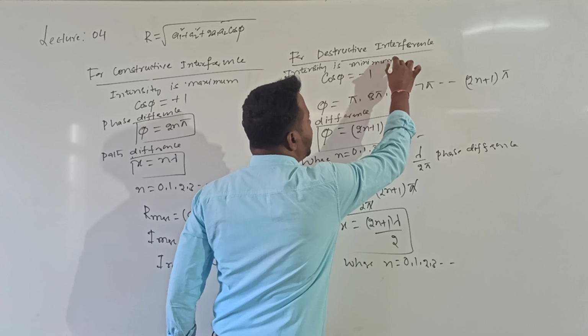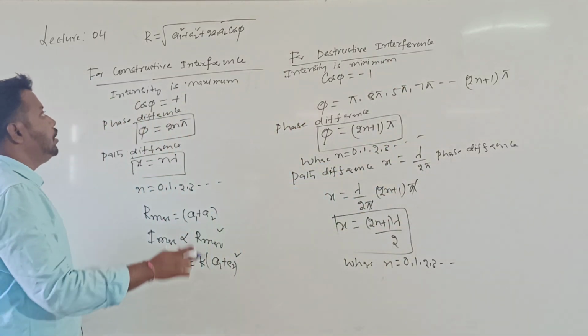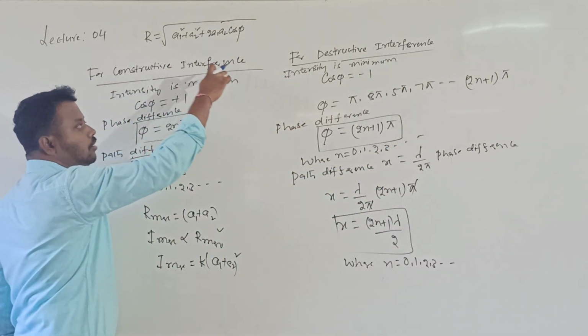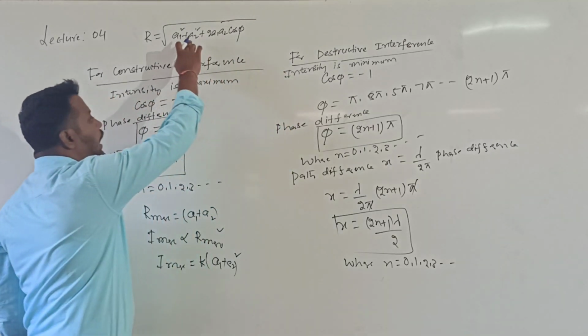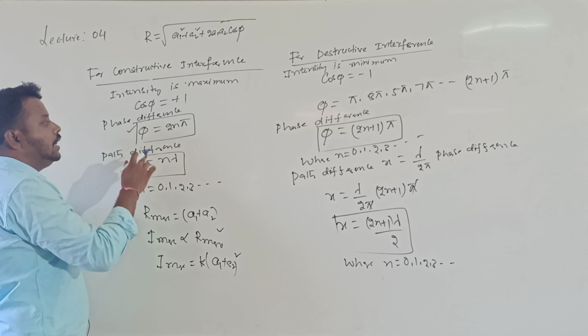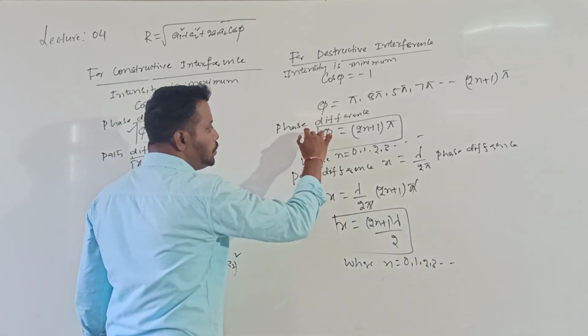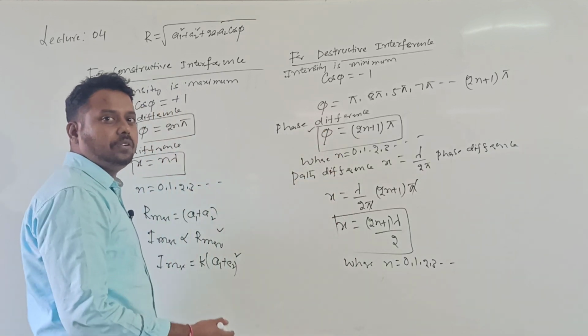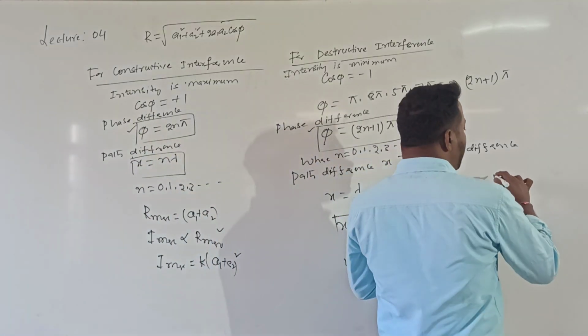So in order to get the intensity maximum, amplitude value maximum. In order to get the intensity value minimum, amplitude value minimum. These are the corresponding phase for maximum amplitude, corresponding phase for minimum amplitude. This is similar to that of parallelogram law.